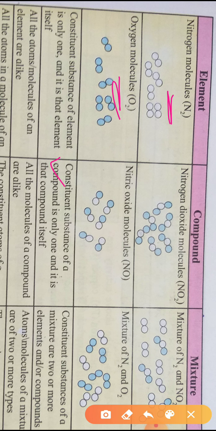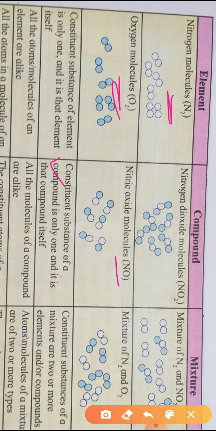Nitrogen and oxygen are in fixed proportion. Mixtures: the constituent substances of a mixture are two or more elements and or compounds. Elements: all the atoms or molecules of an element are alike, they are the same, oxygen, oxygen, nitrogen, nitrogen. In a compound, all the molecules are also alike.